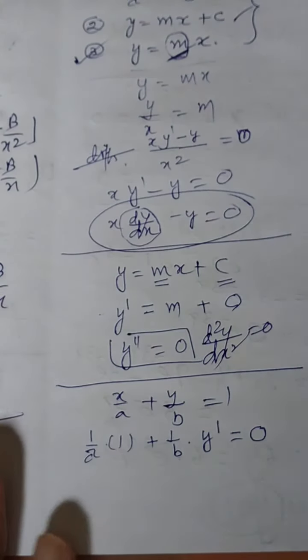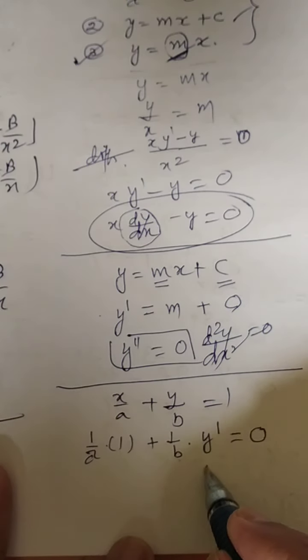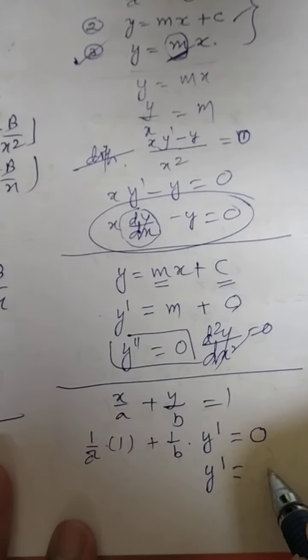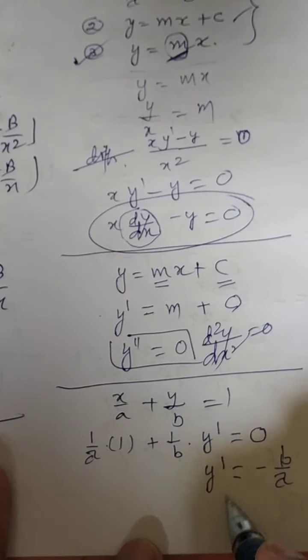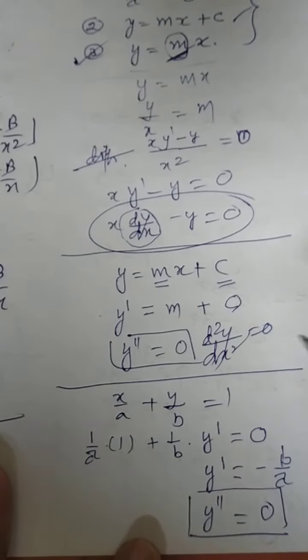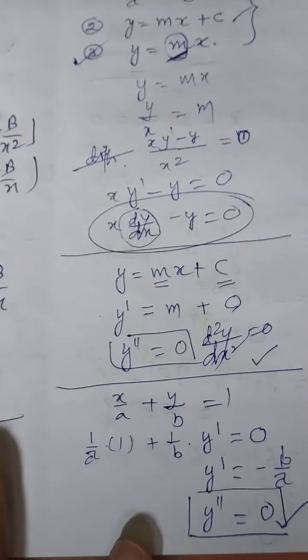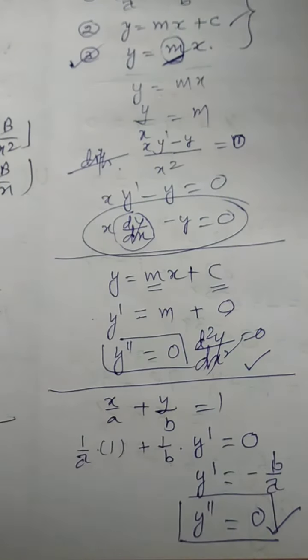Now there are two constants, so you are supposed to simplify this. This can be written as y dash will be equal to, shifting that to the right side, minus 1 by a, and b can be written there. If you differentiate one more time, you will get the same equation. So let us look at this, and this is nothing but the same. So this is one way.